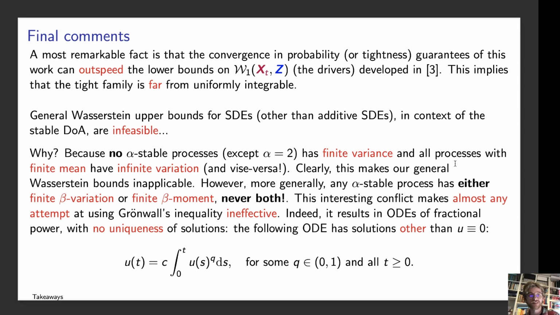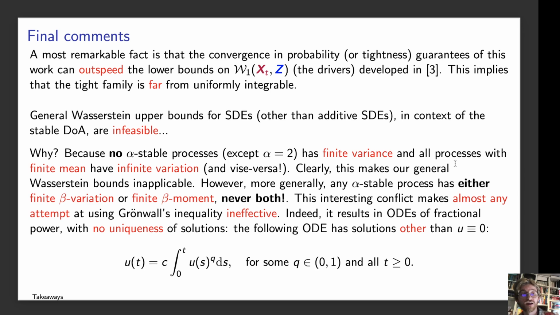Okay, so this makes our general Wasserstein bounds inapplicable. However, more generally, any alpha stable process has either finite beta variation or finite beta moment, and never both. So this really conflicts almost any attempt to use Grünwald's inequality or generalizations of Grünwald's inequality.